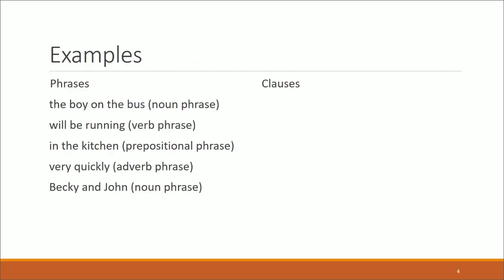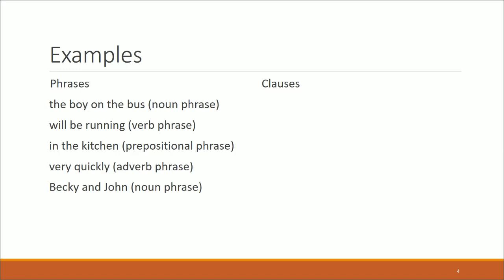For phrases, we can have noun phrases where we talk about the boy on the bus. It is built off of a noun, which is the boy, added a prepositional phrase, which describes the boy on the bus. So we have the boy on the bus. Likewise, we can have a verb phrase. Running as our verb, will be running as our helper verbs.